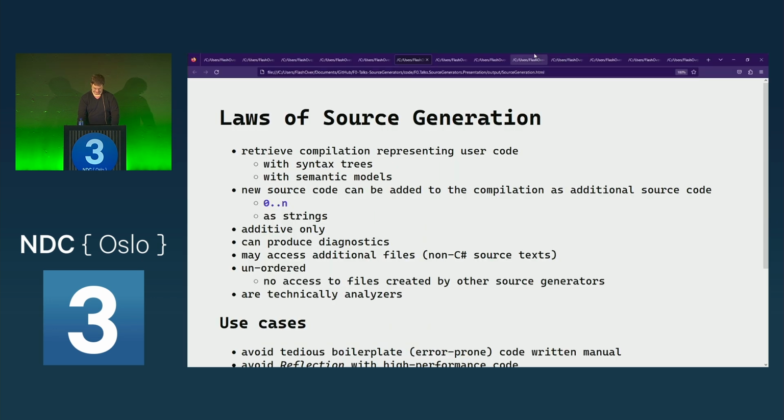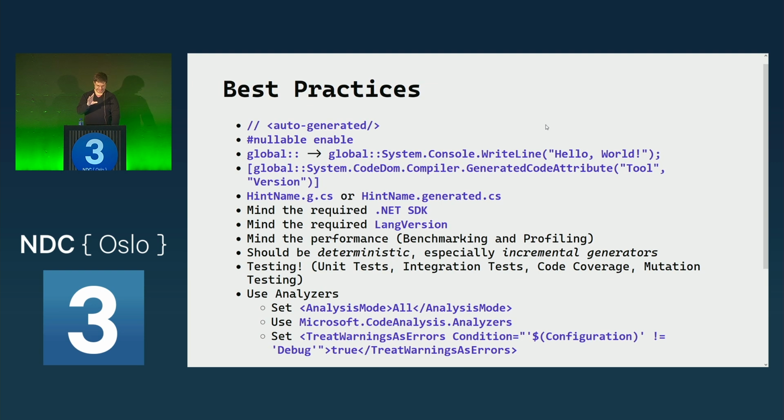In the best practices, I guess we mentioned all of them already: always put the auto-generated comments and such on top, refer to the global namespace alias in order to avoid name clashes, and so on, and definitely mind the Roslyn version that you use, because that defines the minimum SDK required.